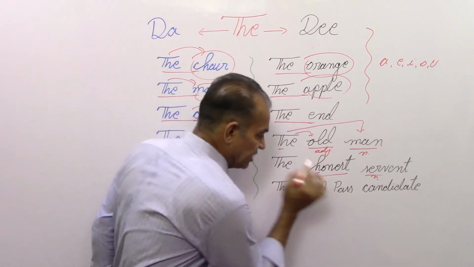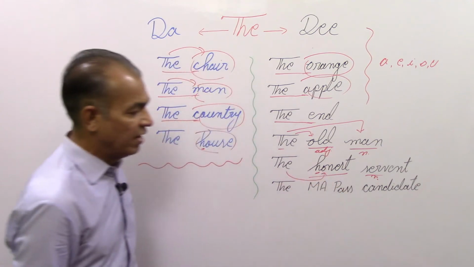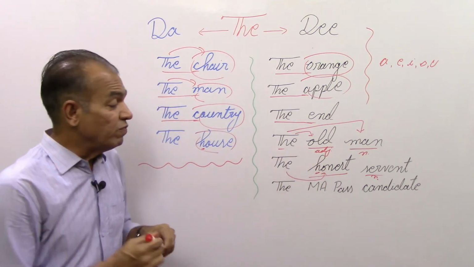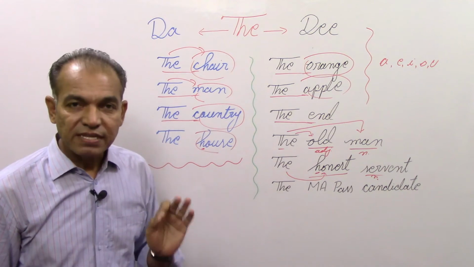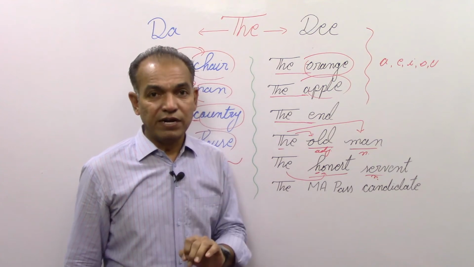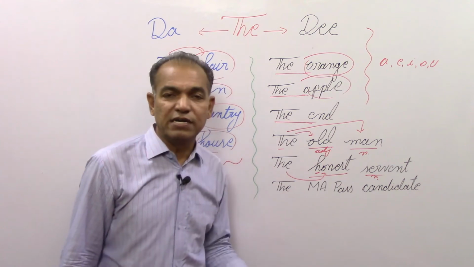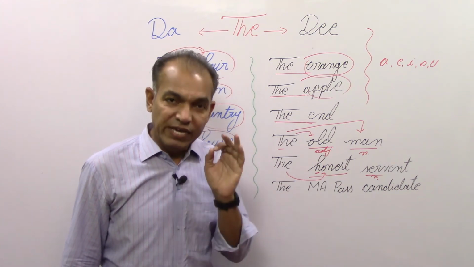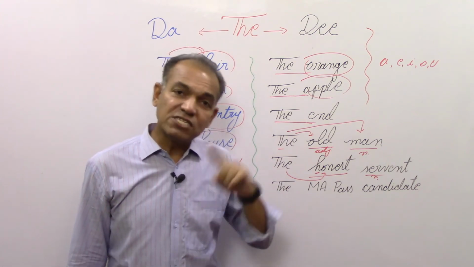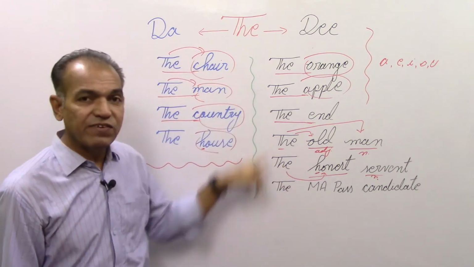So as H is a silent letter, we will apply the rule made for the vowel. And what is that? That if it is used before a vowel, it will be pronounced "thee". So we will pronounce this here "thee honest servant", not "thuh honest servant". Why? Because H does not have any sound in this word. It is silent, and we are to apply the rule grammatically on the sound, not on the letters. We have to see what is the sound coming after the definite article.